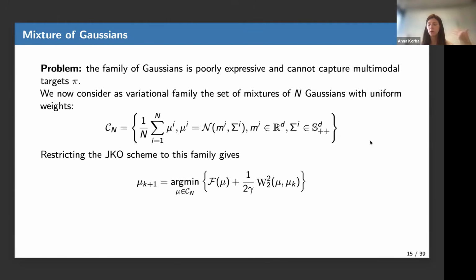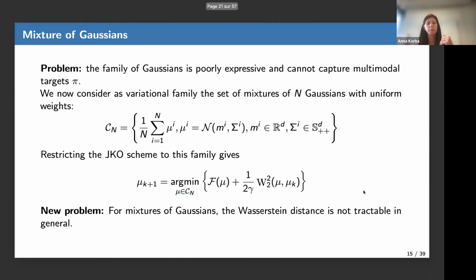I want to apply the same recipe, but on the space of mixtures of Gaussians. I want to obtain some discrete time scheme, maybe with a nice construction for the continuous time dynamics before discretizing them. However, what is hard in this case is that before, when I was restricted to Gaussians, so if n was equal to 1, I had a closed form formula for the Wasserstein 2 distance.